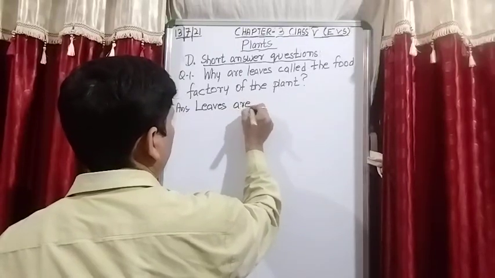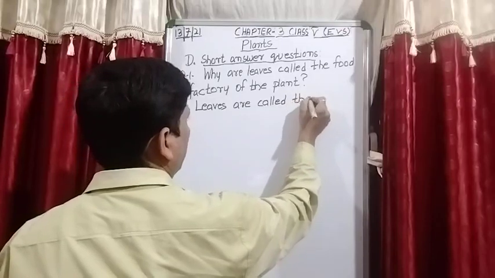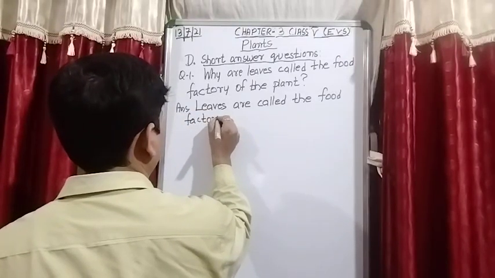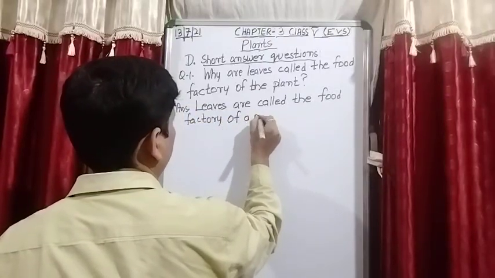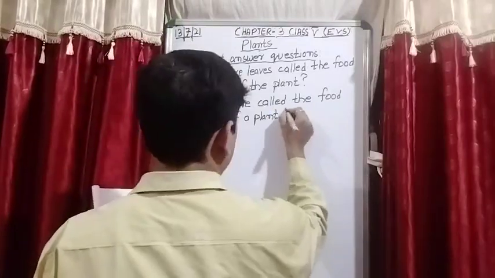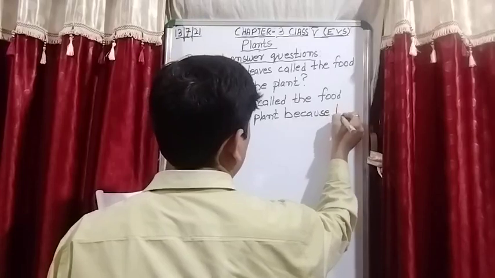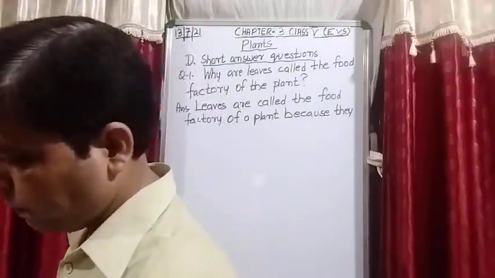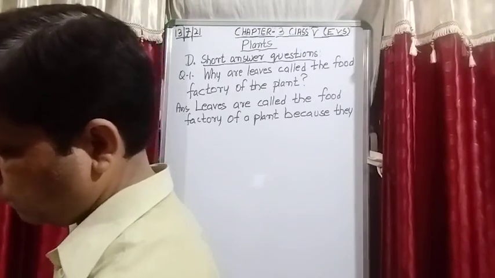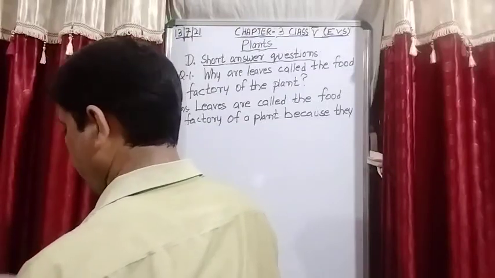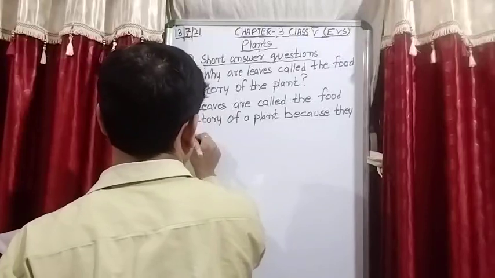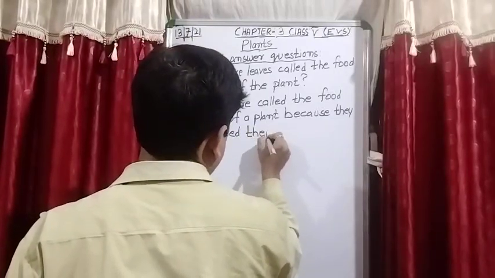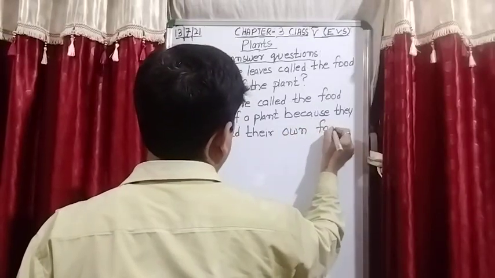Leaves are called the food factory of a plant because they prepare their own food.